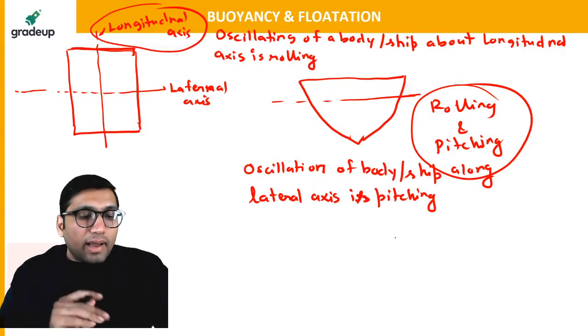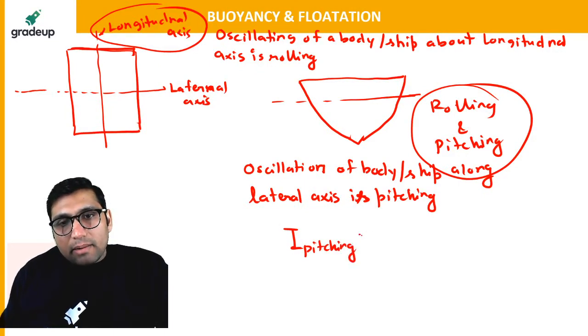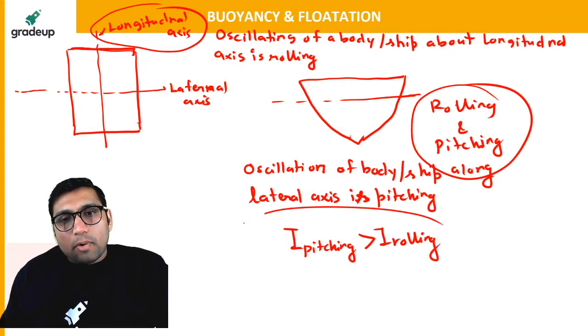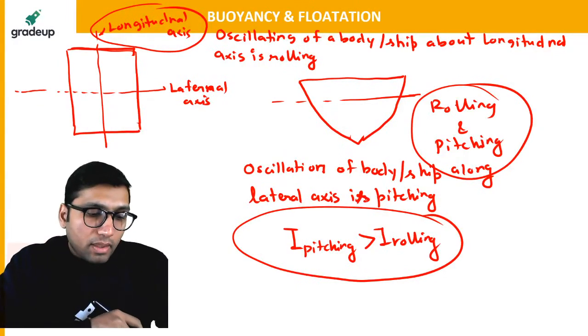One important thing I have to tell you: moment of inertia of pitching is always greater than moment of inertia of rolling.